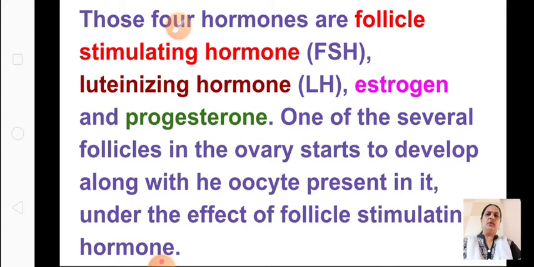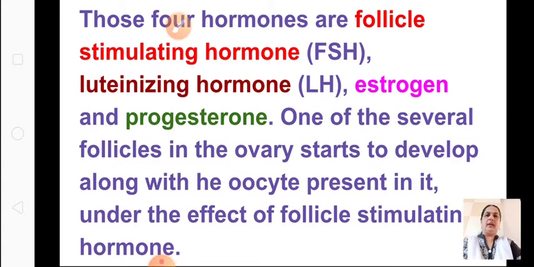The 4 hormones are follicle stimulating hormone, FSH, luteinizing hormone, LH, estrogen and progesterone. In the exam, if they ask which hormones are involved in the menstrual cycle, you have to write all 4. Now we are going to see which hormones are involved in which part and how they are involved in this menstrual cycle.